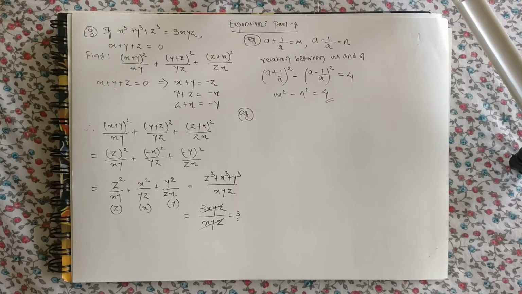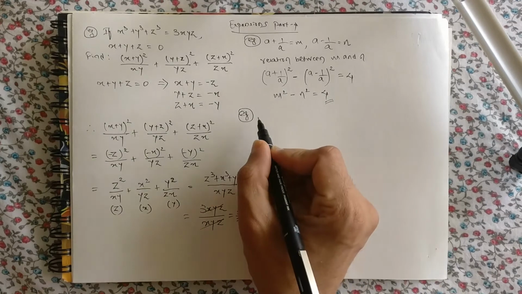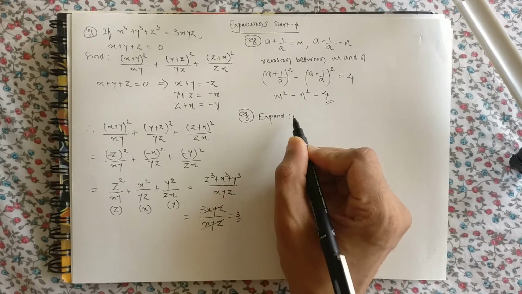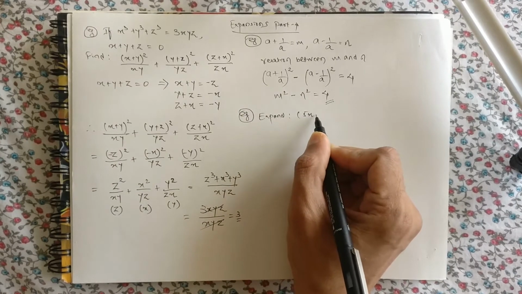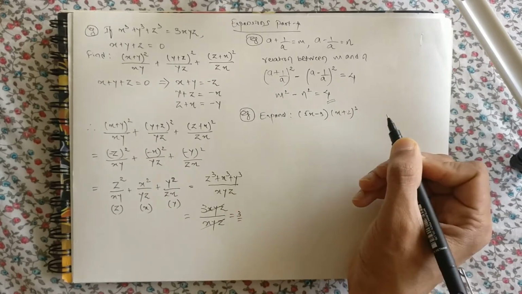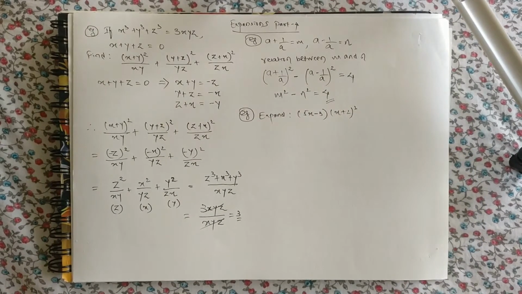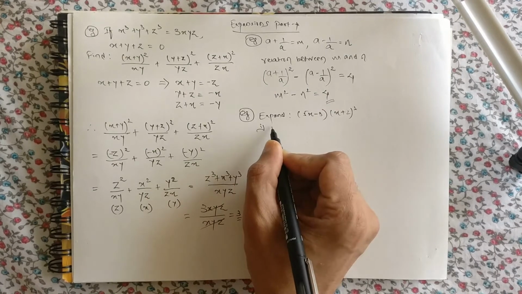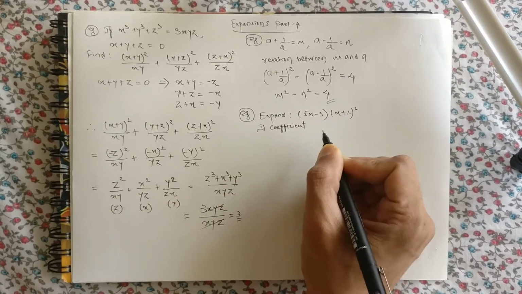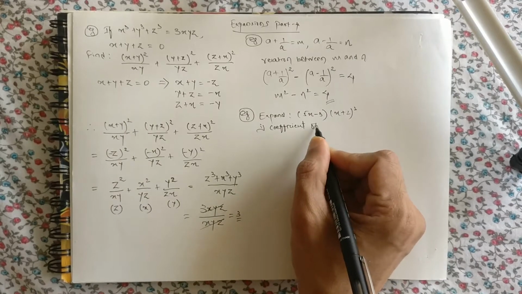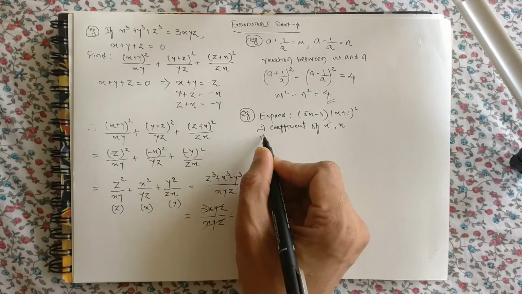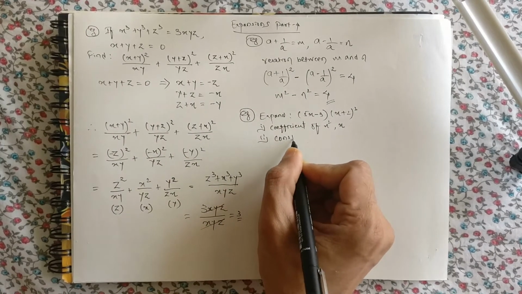Now the next question is, you have to expand. First you need to expand (5x minus 3) bracket (x plus 2) the whole square, and in this expansion you have to find two things: the coefficient of x square and x, and the second thing you have to find is the constant term.